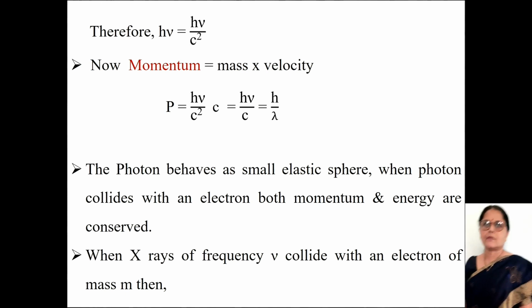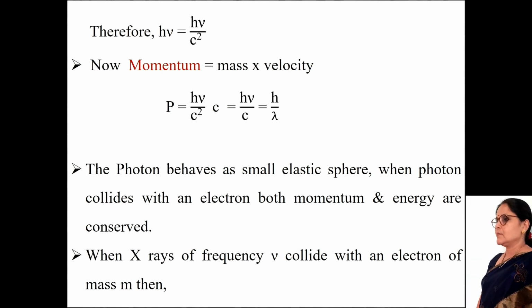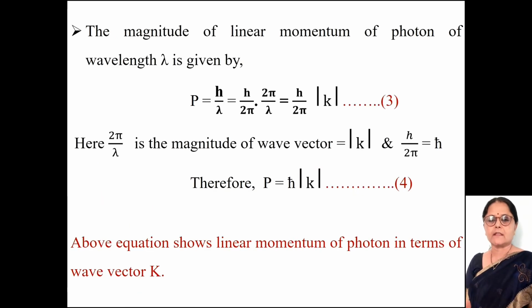The photon behaves as a small elastic sphere. When a photon collides with an electron, both momentum and energy are conserved. When X-rays of frequency nu collide with an electron of mass m, then we can write the magnitude of the linear momentum of a photon of wavelength lambda, that momentum p is equal to h upon lambda.